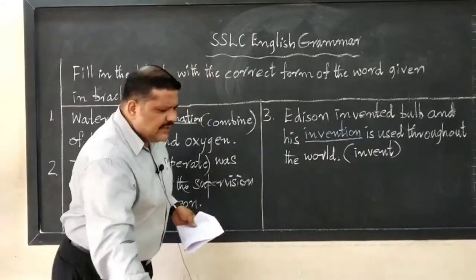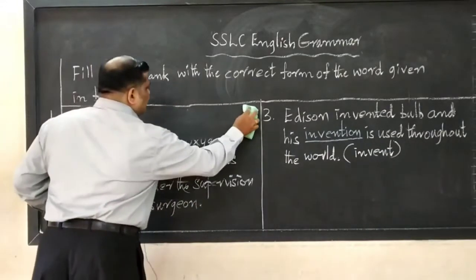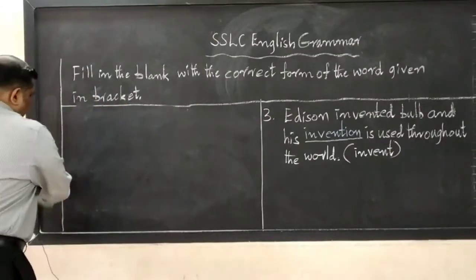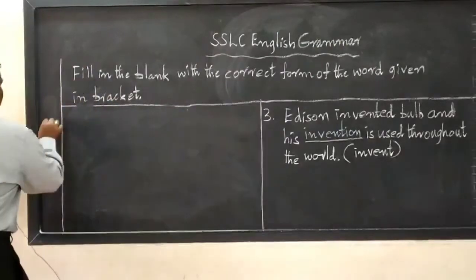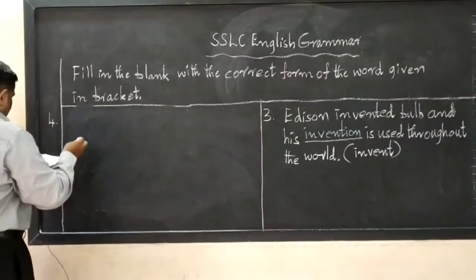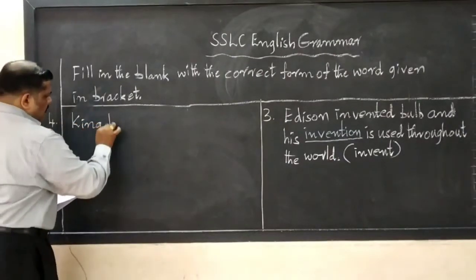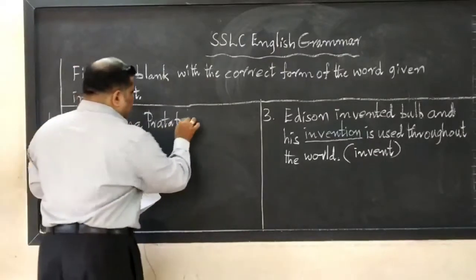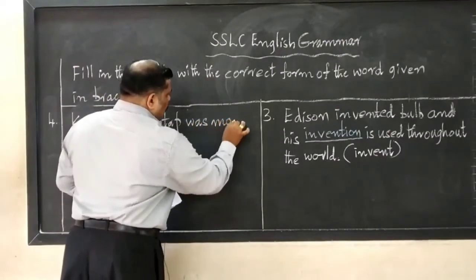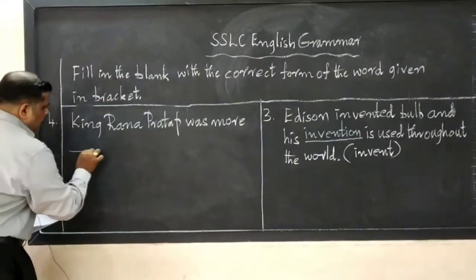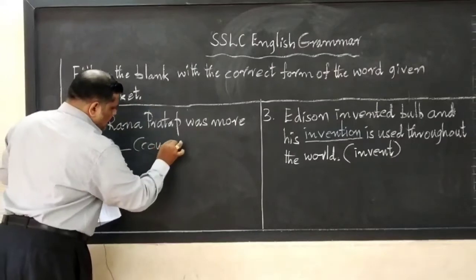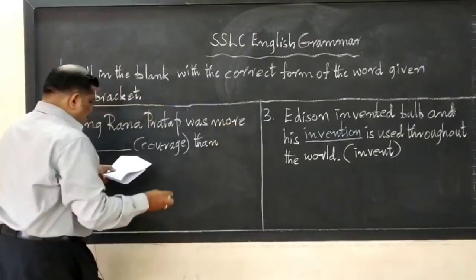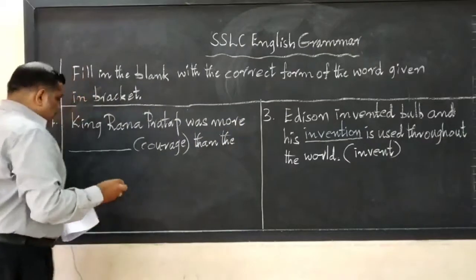Next exercise, fourth one. Fourth one says, King Rana Pratap was more dash, in bracket courage, than the people.